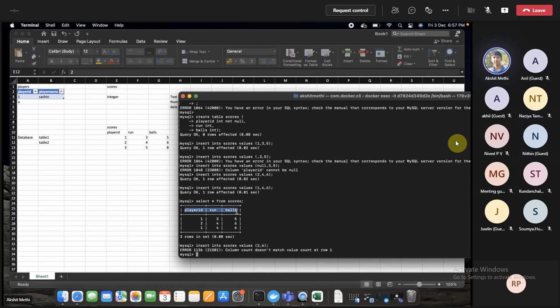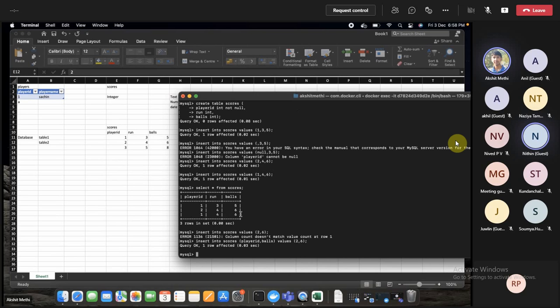Since we had 3 columns and we are giving 2 values, if we want to give values only for specific columns, we have to mention which columns. Here we are giving the first value as player ID and the second value as balls. We are skipping runs. Now it will enter this as a row.